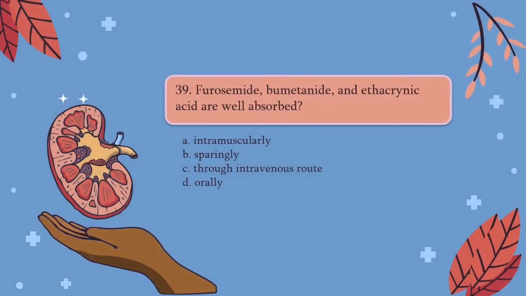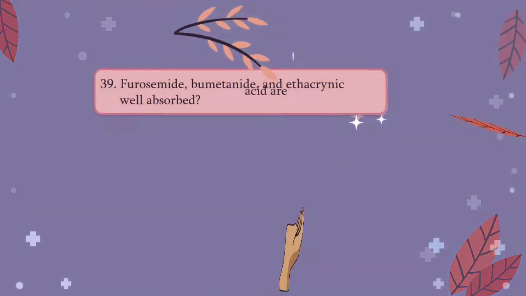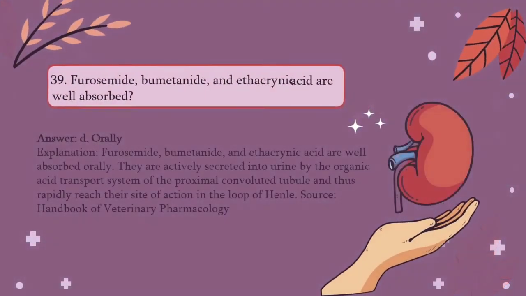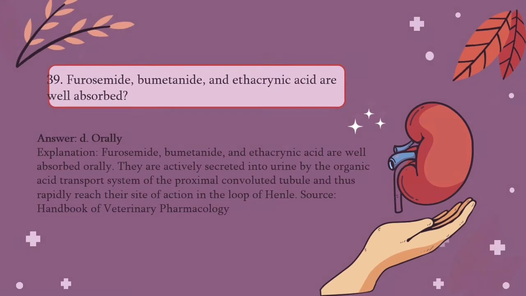Question number 39. Furosemide, bumetanide, and ethacrynic acid are well absorbed A. Intramuscularly, B. Sparingly, C. Through intravenous route, and D. Orally. The answer is D. Orally. These drugs are well absorbed orally because they are actively secreted into urine by the organic acid transport system of the proximal convoluted tubule and thus rapidly reach their site of action in the loop of Henle.